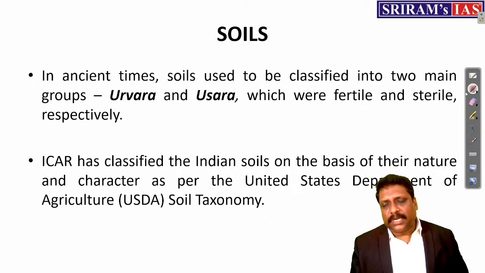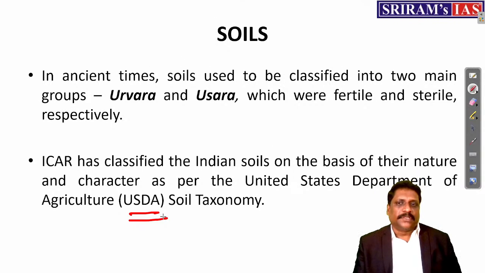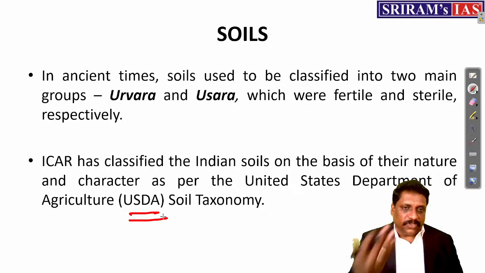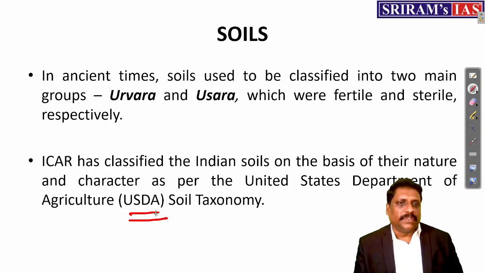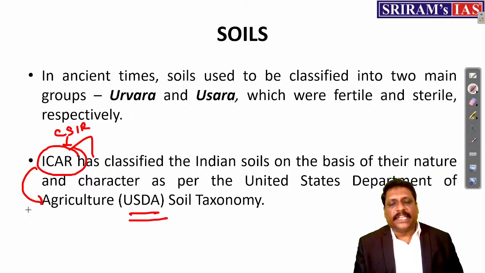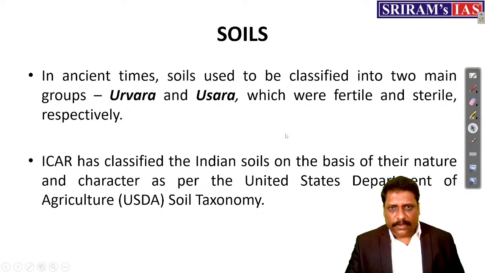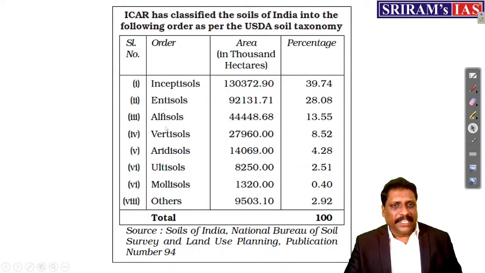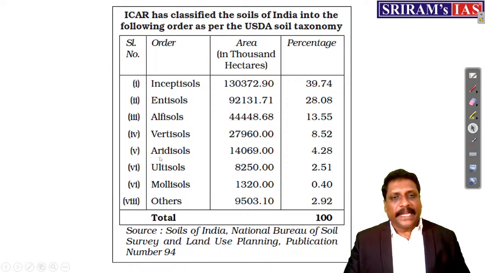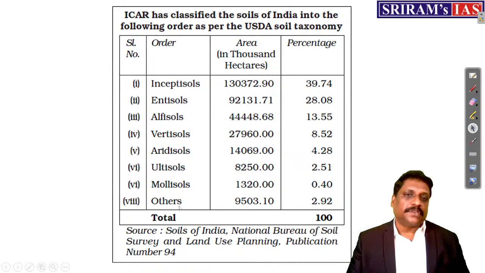Now, when I talk about the current classification of Indian soil, it is actually based on USDA's classification, the United States Department of Agriculture Soil Taxonomy. It has been classified along with ICAR, the Indian Council of Agricultural Research, which comes under the CSIR, right? They are the ones who have classified Indian soil. They have classified it into 8 categories, my dear friends. For example, inceptisols, entisols, alfisols, vertisols, aridisols, ultisols, mollisols, and others.